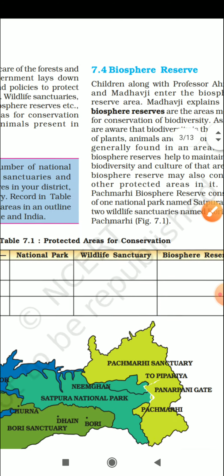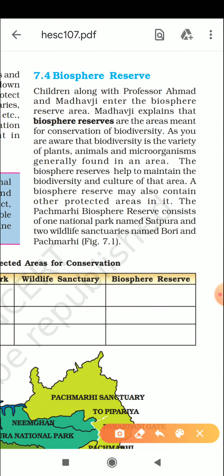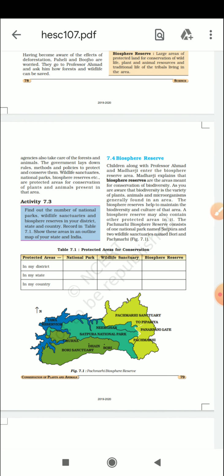Here you can see this biosphere reserve. It was mentioned that another biosphere reserve, the Panchmarhi Biosphere Reserve, consists of one national park named Satpura and 2 wildlife sanctuaries named Bori and Panchmarhi. So Panchmarhi is also a biosphere reserve. You can even write down the names of 2 and 3 also. ठीक है, we already discussed this activity, so in this video I am not going to explain it. We already discussed it and you have done it in your classbook copy. Now come to the next one.